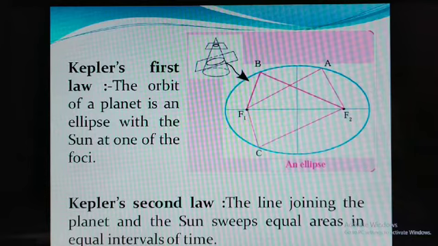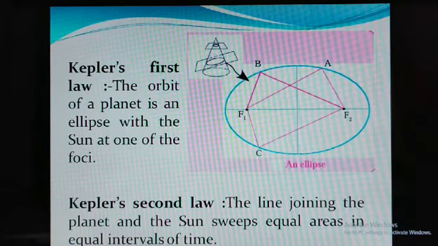As you are aware, a circle has one center, and with respect to that center we have the circumference. But in the case of an ellipse, you have two foci, and for any point on the ellipse, considering AF1 plus AF2 is equal to BF1 plus BF2 is equal to CF1 plus CF2. That distance is always equal.